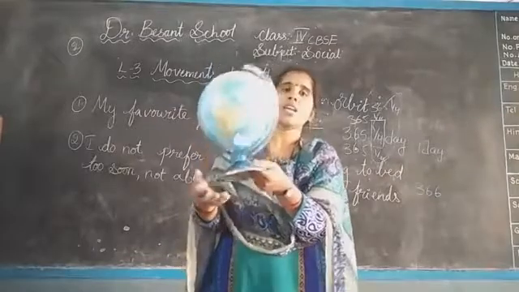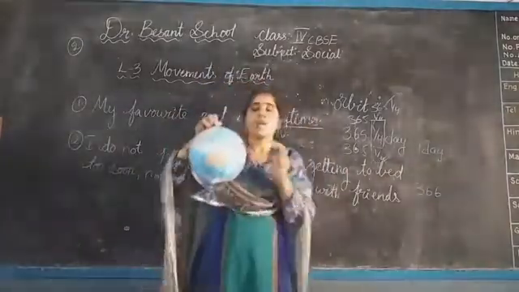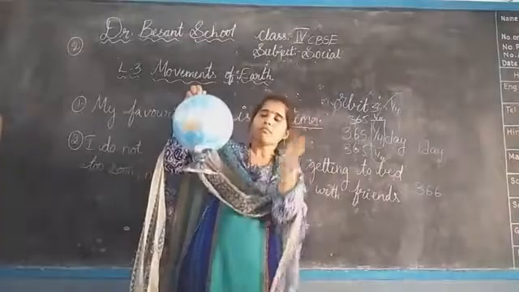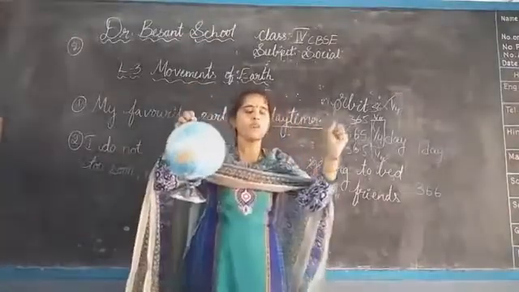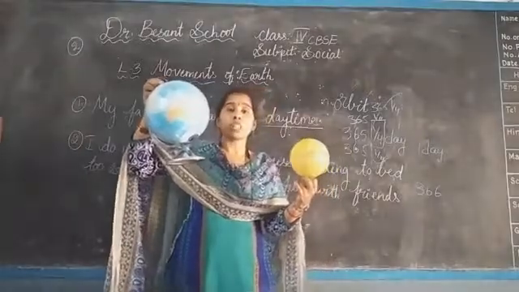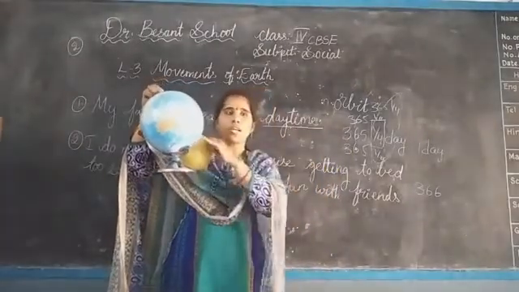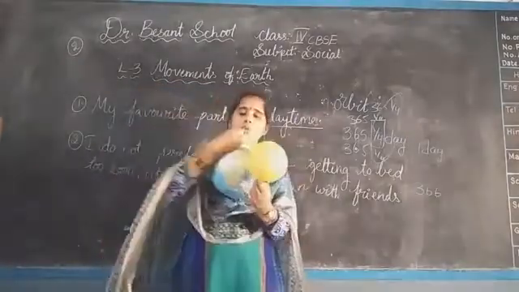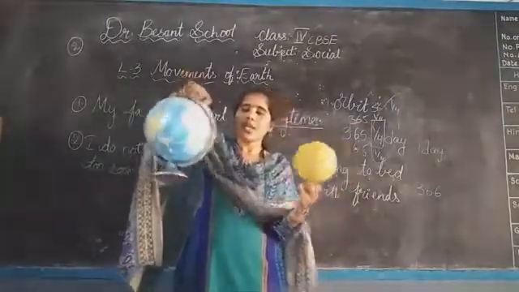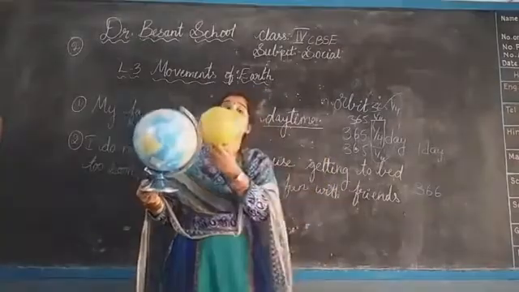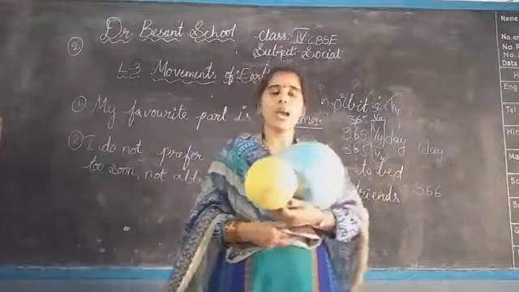See, did you understand, children? Here again I am telling: our earth is divided into two hemispheres, the northern hemisphere and the southern hemisphere. This is northern, this is southern. Now this is the sun, and the sun rays are falling. On which hemisphere do the sun rays fall more? This one, isn't it? This is the south. The southern hemisphere will get more. Now I am changing the position. See, which hemisphere will get more sunlight? The northern hemisphere, isn't it?